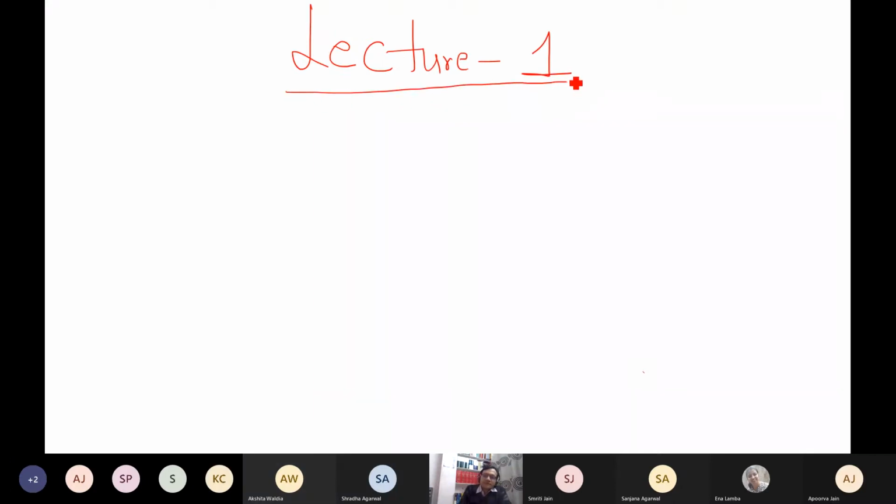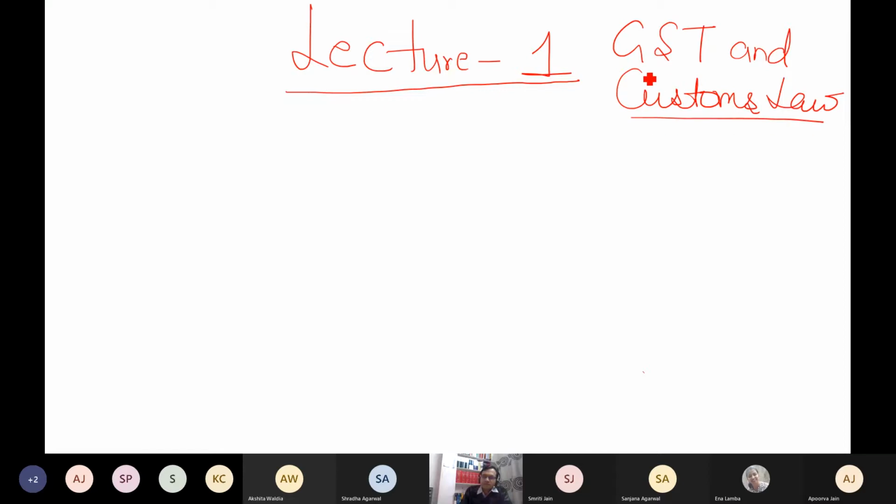Okay, so this is our first lecture, lecture 1. The topic is GST and customs law. Now it's an act, basically it's a legal subject. So I will not recommend to you in the initial phases that you directly go for any book. I want to show you how we should refer to the original acts in future, not only for this subject but for any topic. So whenever we study any legal subject,